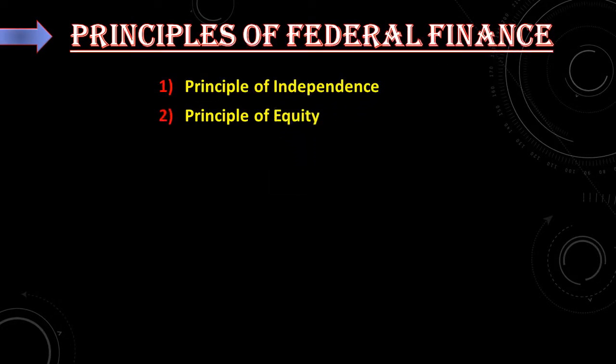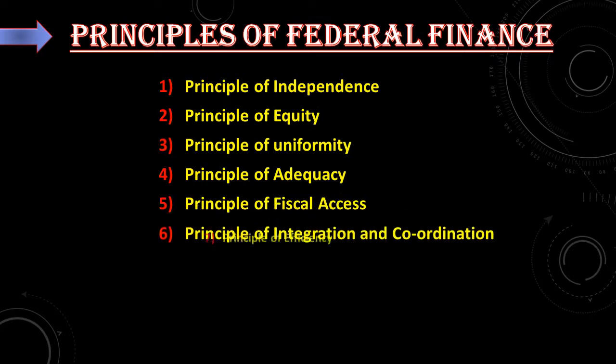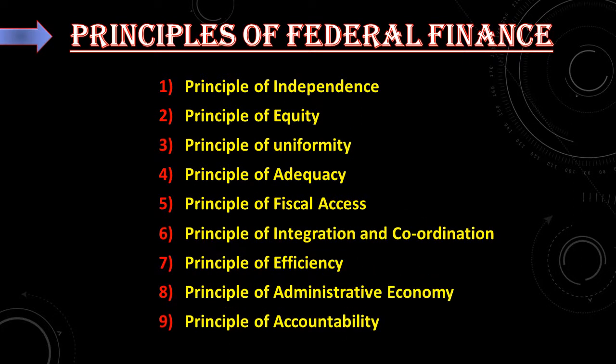Let us go to the next topic, very important topic, principles of federal finance. See, there are totally 9 principles. Principle of independence, principle of equity, principle of uniformity, principle of adequacy, principle of fiscal access, principle of integration and coordination, principle of efficiency, principle of administrative economy, principle of accountability.